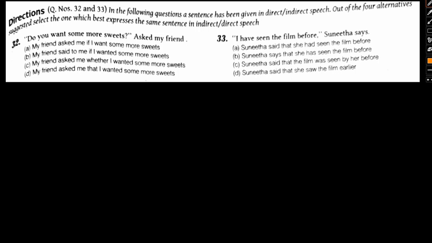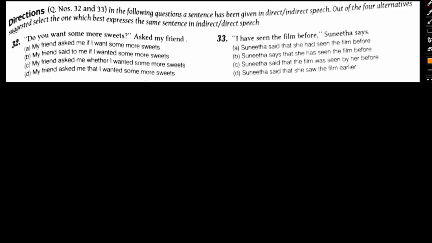In the following question, a sentence has been given in direct or indirect speech. Out of the four alternatives suggested, select the one which best expresses the same sentence in indirect or direct speech. So if it's given in direct, we'll go with indirect, or if it's given in indirect, we'll go with direct.